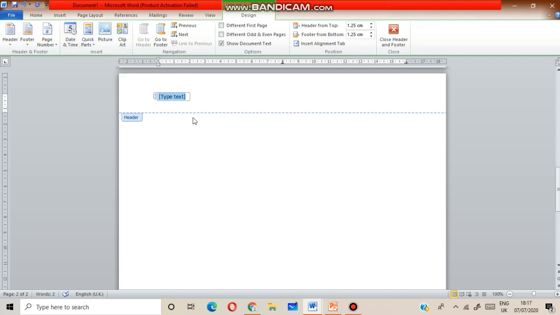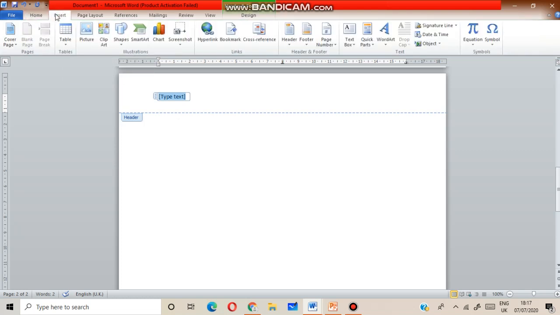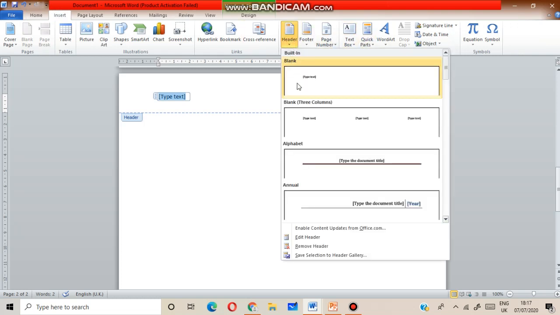How will you insert date and time? Now you can see here. First, what will you do? Go to insert tab, select header option. Okay. Then in header option, you can select any preset header. Okay. Then after selecting this preset, double click on the page.